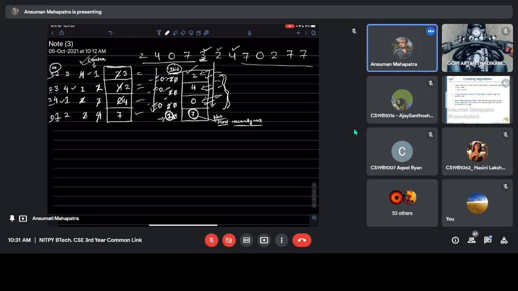Least frequently used algorithm will replace the page with the smallest count. This is already done. Most frequently used is based on the argument that the page with the smallest count was probably just brought in and has yet to be used. So there are two other methods of counting which page is to be replaced. First one is least frequently used.